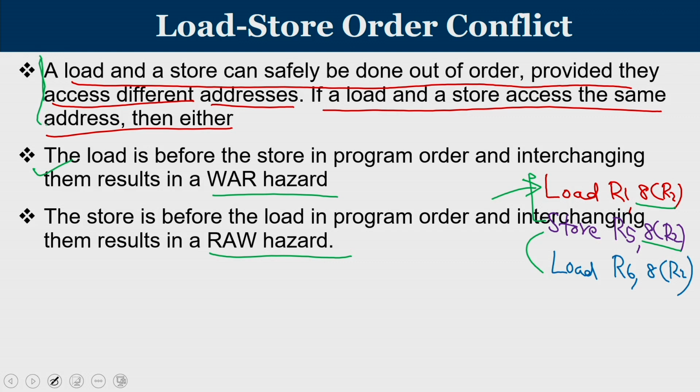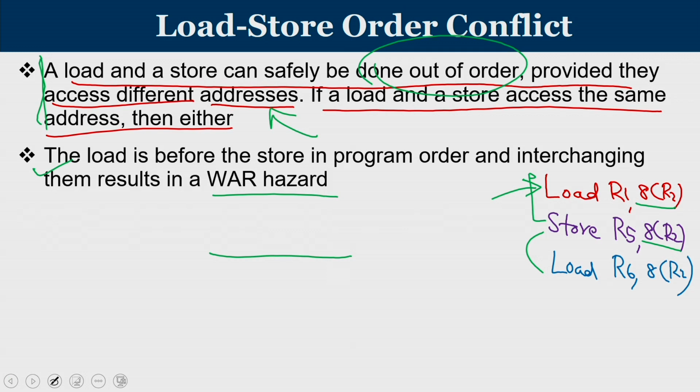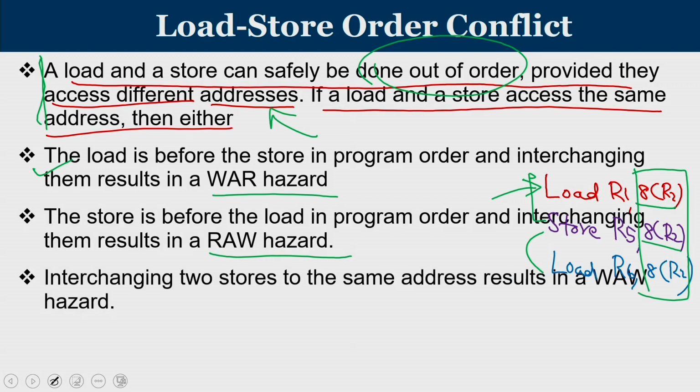As mentioned in the first point, load and store can be safely done out of order. You can exchange the order provided they are going to access different locations. So, in this example, if the locations where this load and store are going to access are different, interchanging of the order is no longer going to be a problem. So, interchanging two stores to the same address can result in a WAW hazard as well.